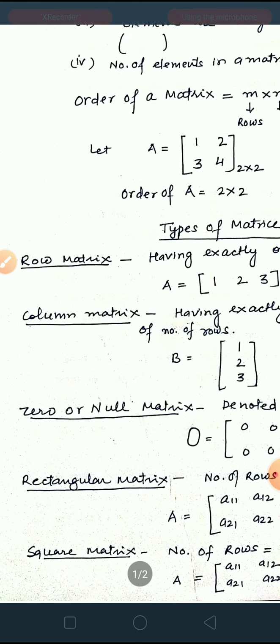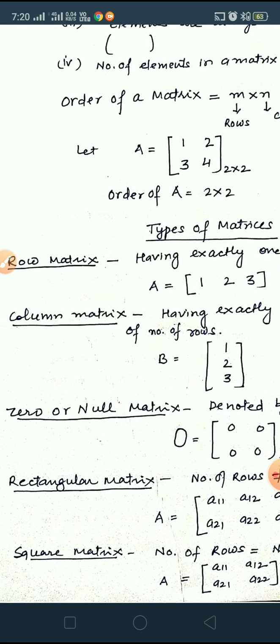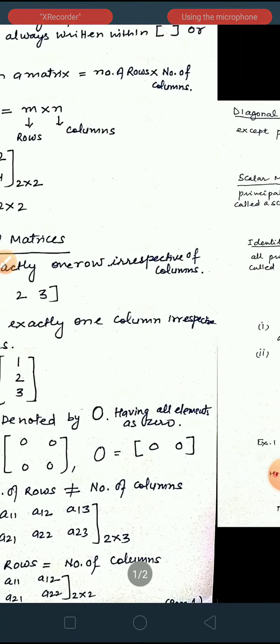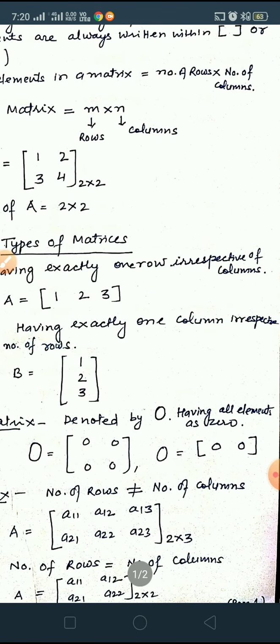And another is column matrix, having exactly one column irrespective of rows. Means condition for a matrix to be a column matrix, it should have one column irrespective of rows. There may be many rows, but the restriction is there should be only one column.